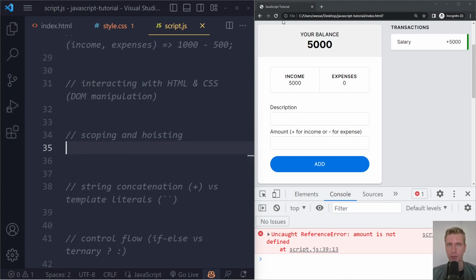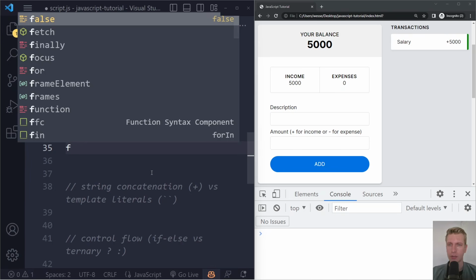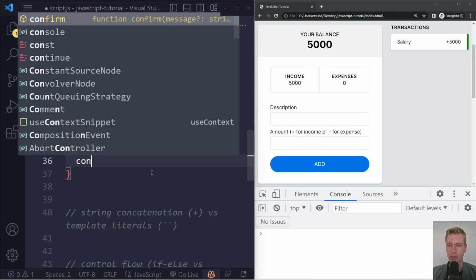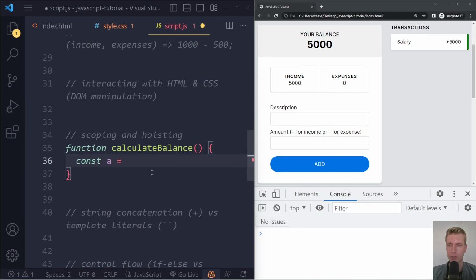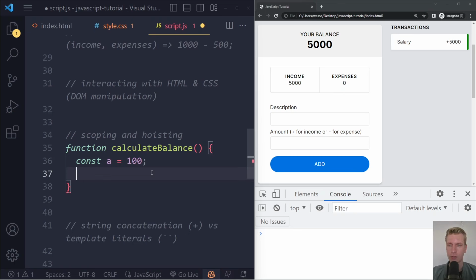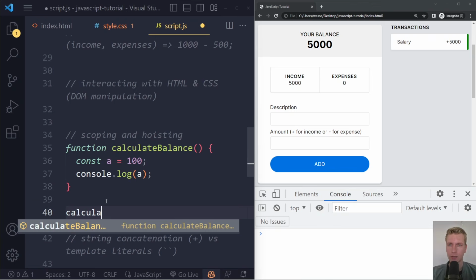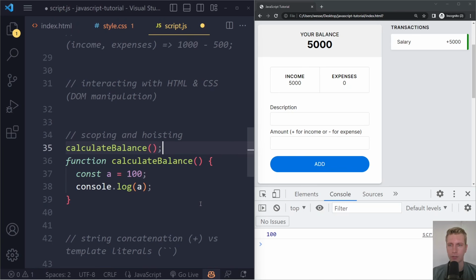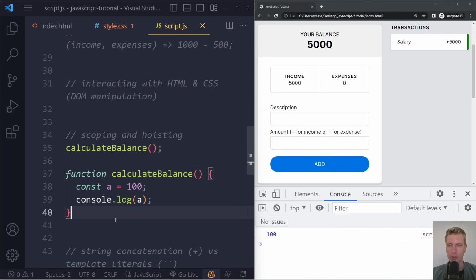Let me undo this. So there's also the concept of hoisting. So let's say I have a function here, an additional function, calculate balance, right? And I'm doing something here. There's some variable called a that is 100 and then maybe logging. Okay, so far what I've done is always create the function first and then call the function, right? So if I do this, we see 100. But can I also call the function here? Will this work as well? Right, so let's see what happens.